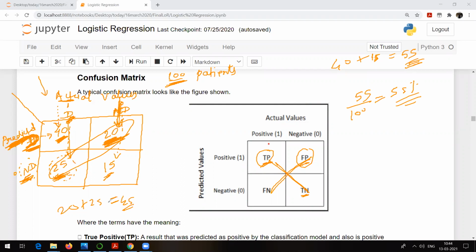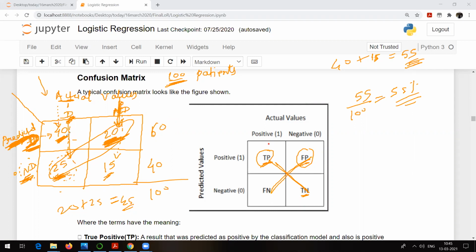So this value should be higher. Again, see if you go like this, 40 plus 20 is 60, and 25 plus 15 is 40. Now whatever you get, the addition is 100.